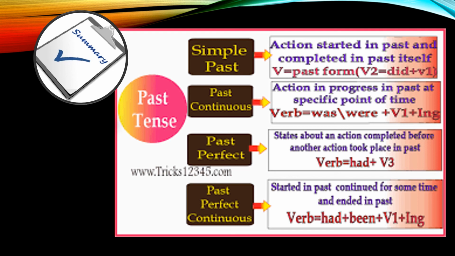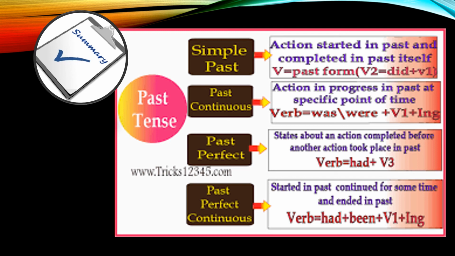Past perfect states an action completed before another action took place in the past. Use had, not has or have. Remember, in present perfect tense, we read about the use of has or have, but here you will use had only with past participle or third form of the verb.